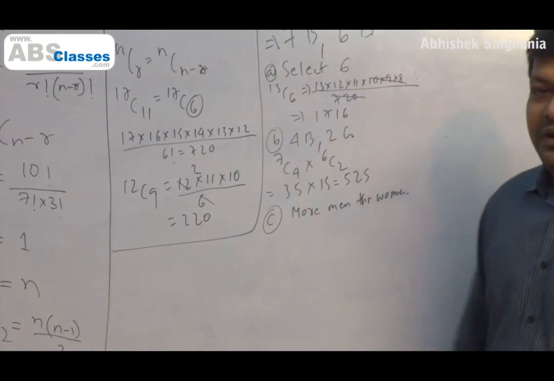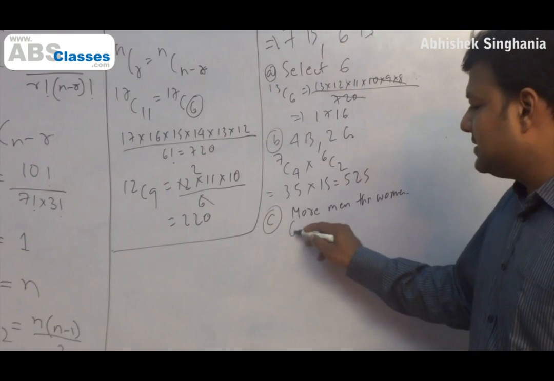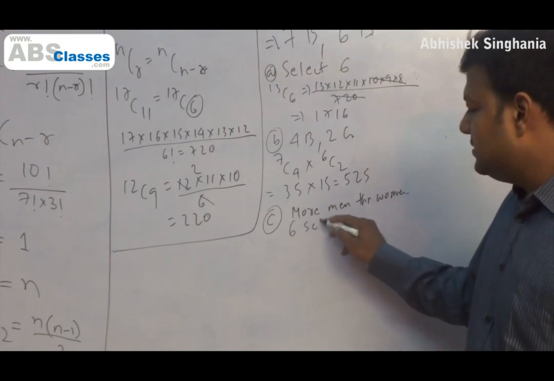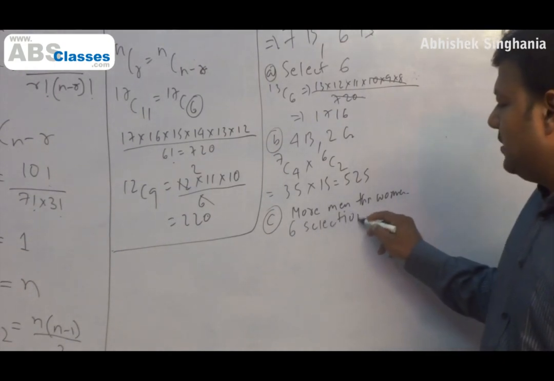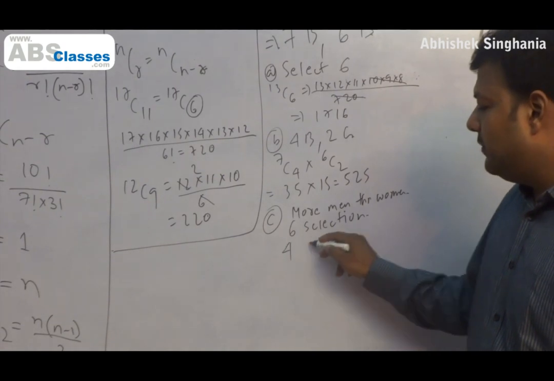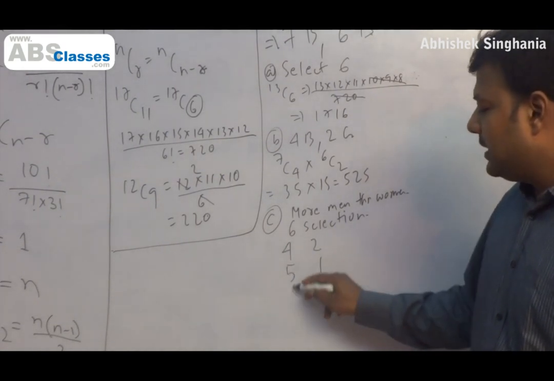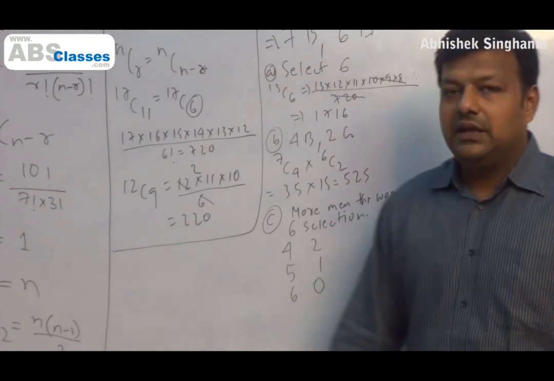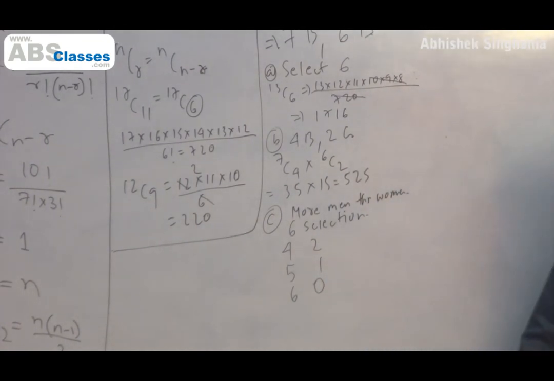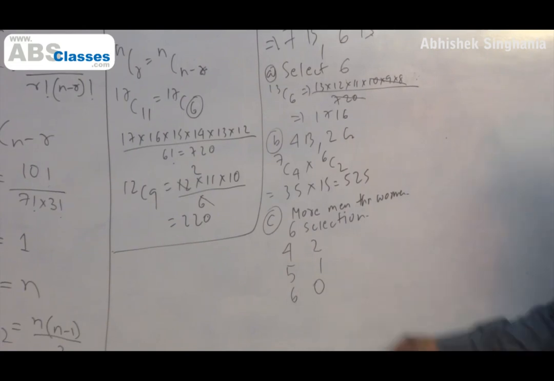Anyways, more men than women, and you have to select 6. Okay, 6 selections, more men than women. Which means number of men can be 4, women can be 2. Number of men can be 5, women can be 1. Or number of men can be 6, women can be 0. They haven't told us that I have to select at least 1 woman. So I can also have a situation of 6 men and 0 women.